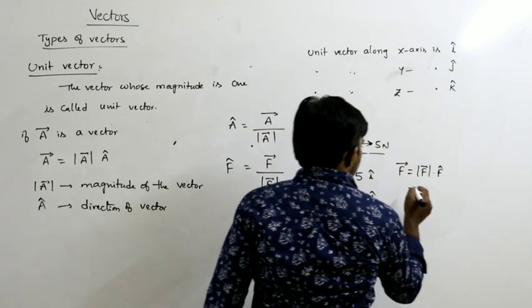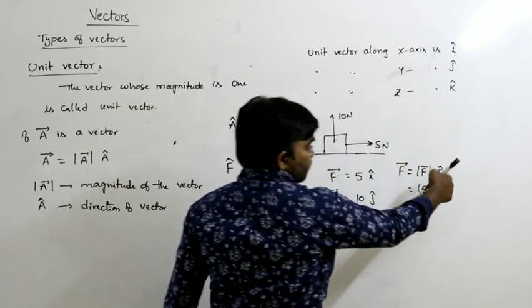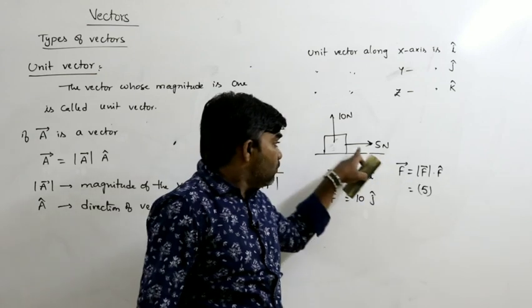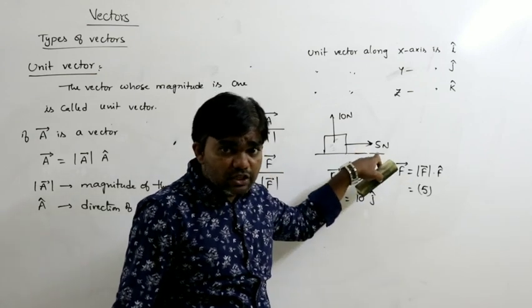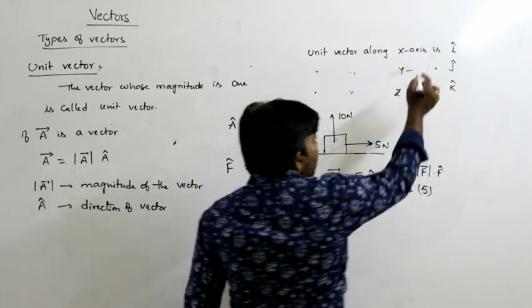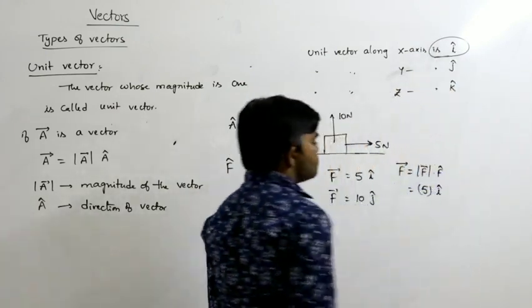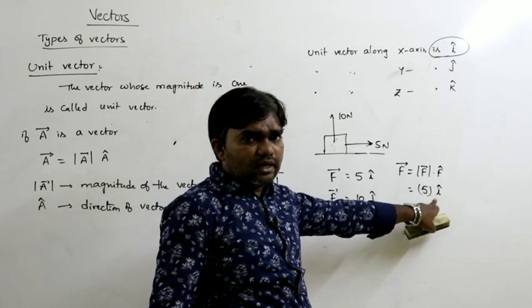Here the magnitude is 5, and F cap indicates the direction, the positive x axis, whose unit vector is i cap. That's why I represent it as 5 i cap.